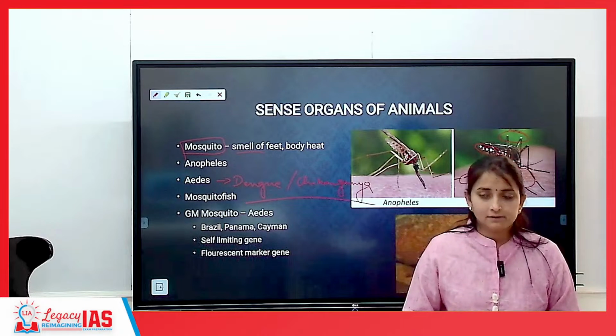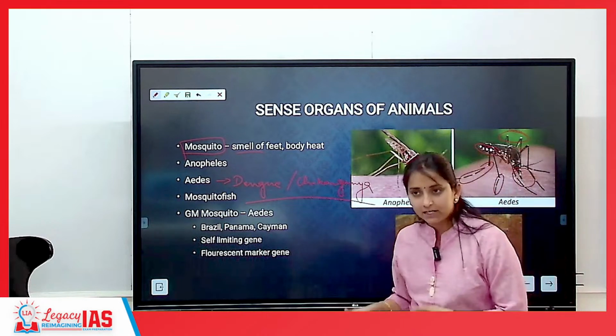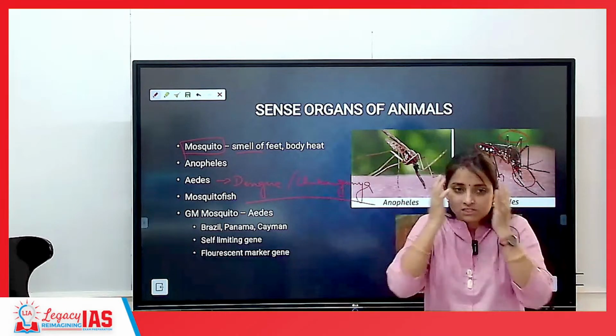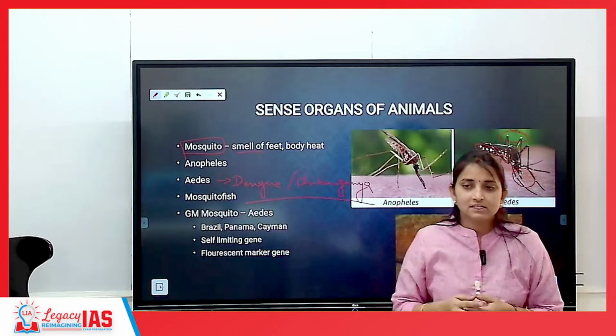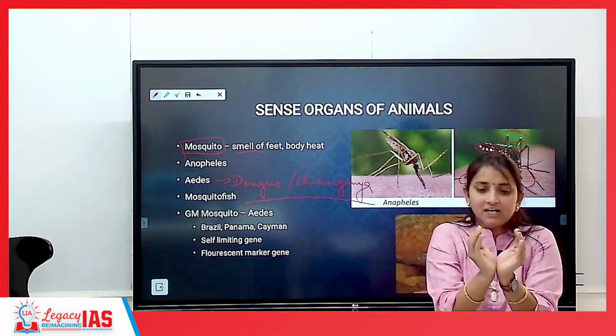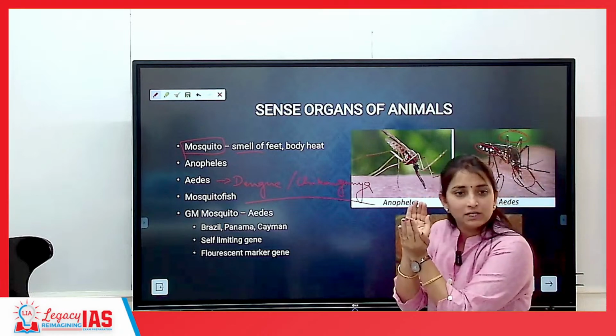But if a pregnant lady gets affected by Zika, it will lead to a childbirth where the child's head will be smaller. Even if the body grows, this will not grow. Even if the entire body grows, this will not grow. And the child forever, as and when they grow, their head size will only be this much.